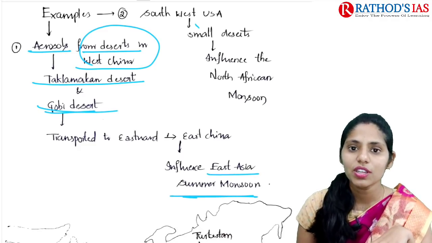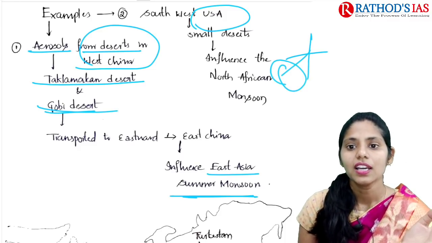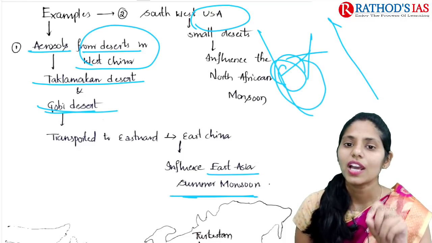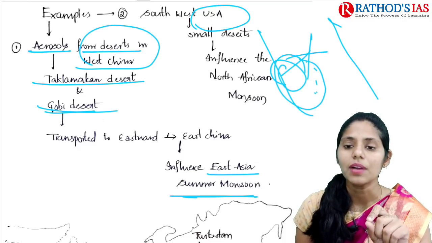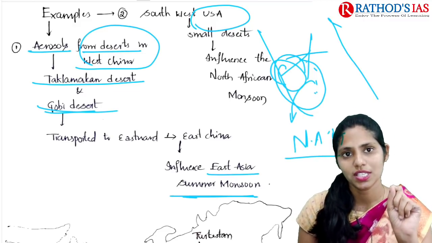And not only this, even the USA, in the southwestern area. If you see the USA here, in this area we have deserts. We have some small deserts present in this area. That will also lead to some influence on the North American monsoon in the USA.